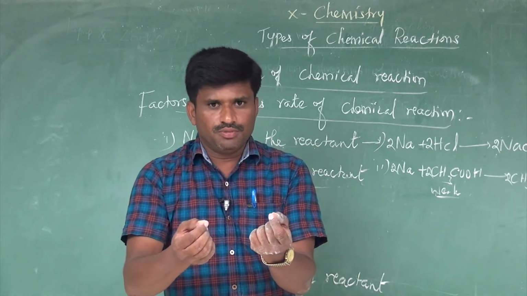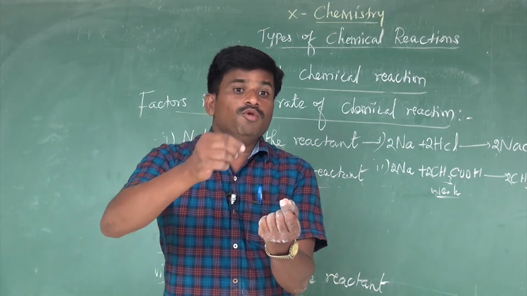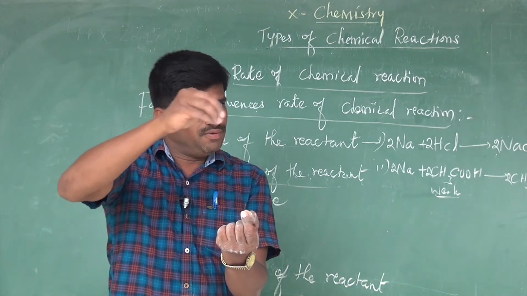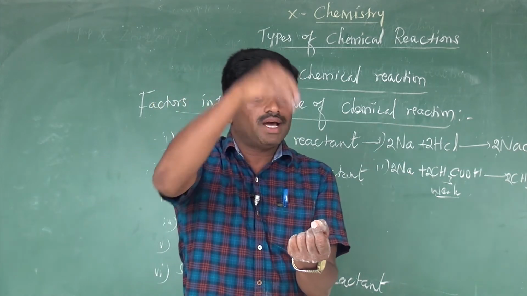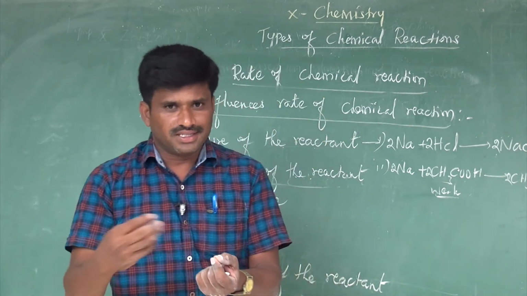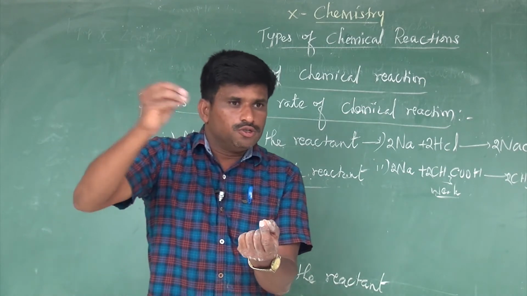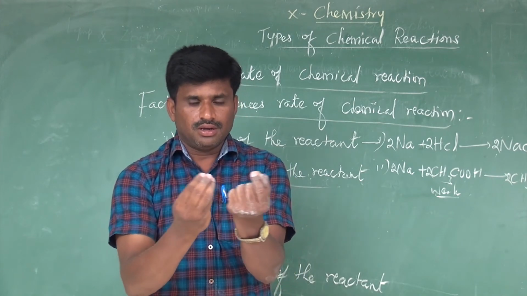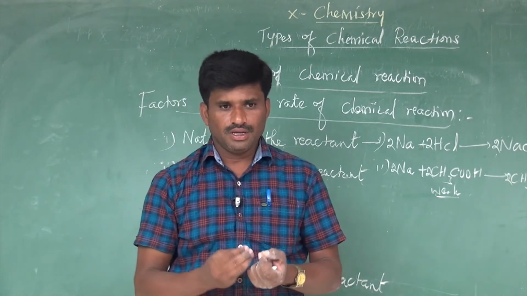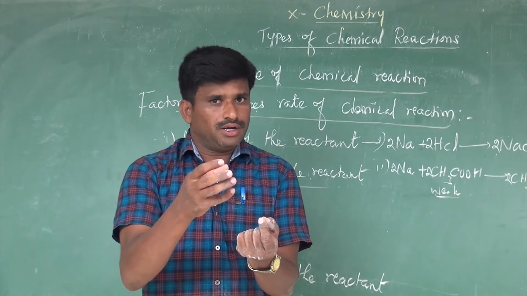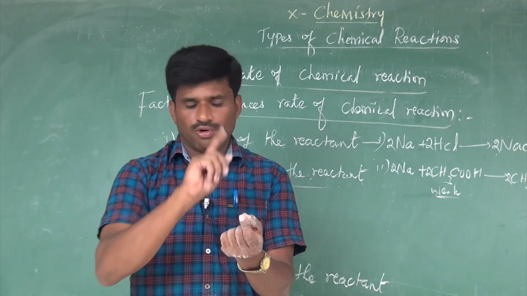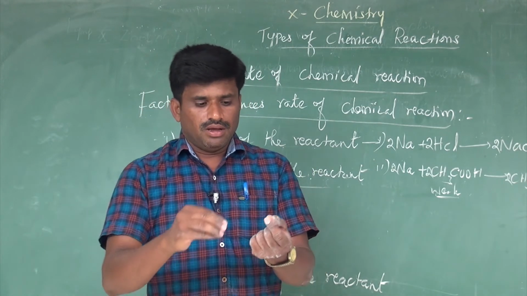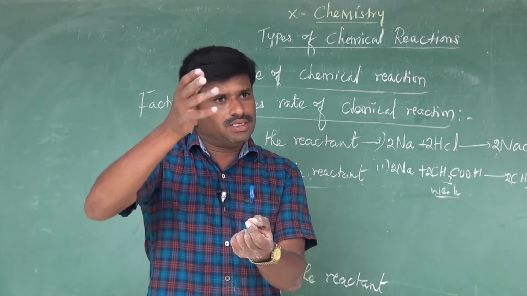In the first test tube, we should add 1 mole hydrochloric acid. How much hydrochloric acid should we add? 1 mole hydrochloric acid in the first test tube. In the second test tube, we should add 2 mole hydrochloric acid. Now we should observe how the reaction takes place. In the first test tube, how much hydrochloric acid is added? What is the number of moles? 1 mole. Good. In the second test tube, how much? 2 mole. In both test tubes, hydrogen gas is liberated.